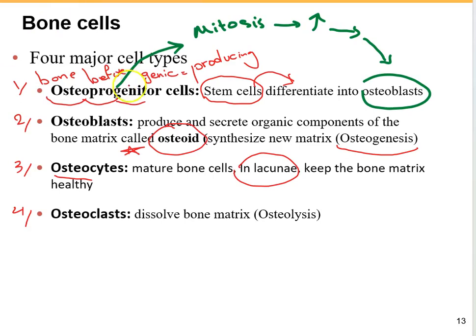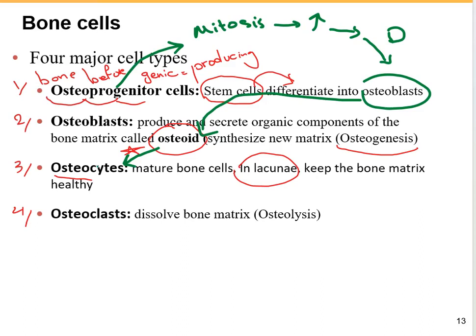So it means that the osteoprogenitor cells, through mitosis and differentiation, are going to make the osteoblasts. Osteoblasts are going to secrete the organic components of the bone matrix, which is called osteoid, and then after producing the osteoid, they are going to be trapped inside the bone matrix, and then we are going to call them osteocytes. So osteocytes are not able to produce the matrix anymore. These are the mature bone cells. They are just going to keep the bone matrix healthy.